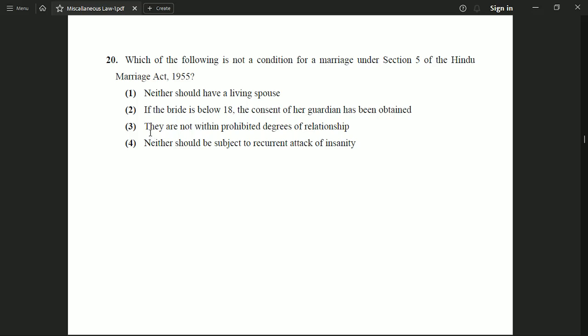Option 3, they are not within prohibited degrees of relationship. Option 4, neither should be subject to recurrent attack of insanity. And the correct option to this question is option number 2, which says that if the bride is below 18, the consent of her guardian has been obtained. This has not been mentioned in section 5 of the Hindu Marriage Act 1955.